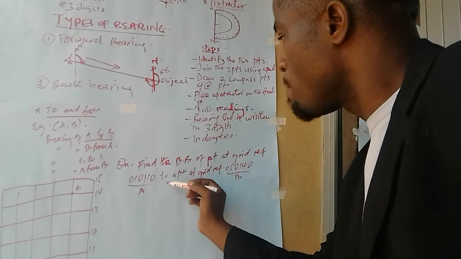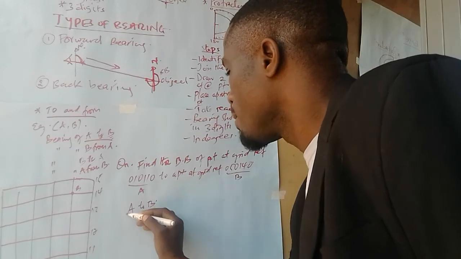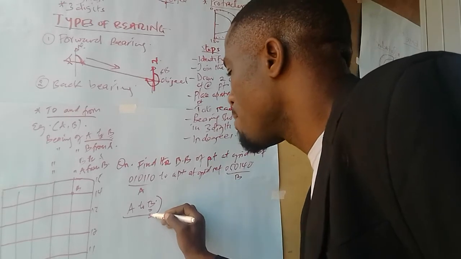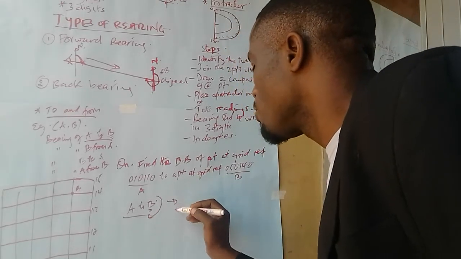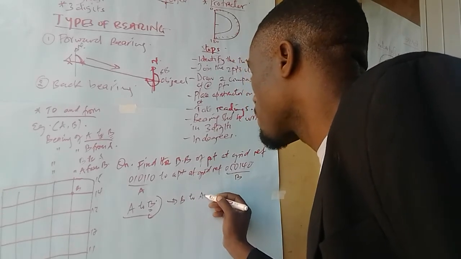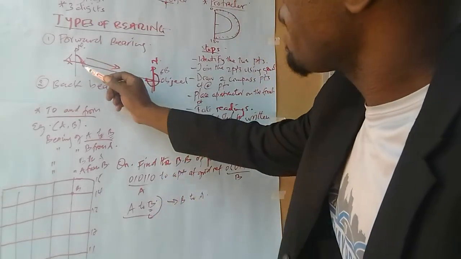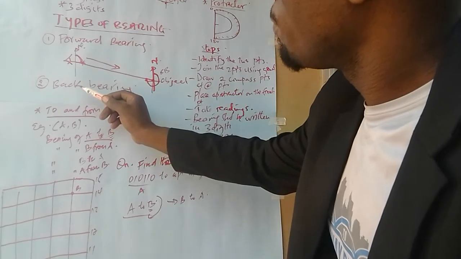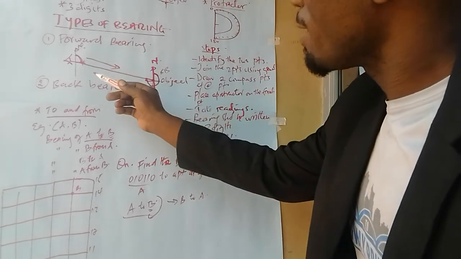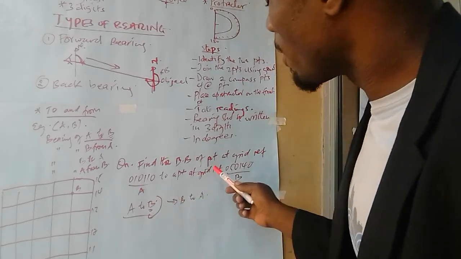A to B means the bearing of B, but the question wants the backer bearing, meaning it is interested in finding the bearing of B to A. Have you got this? The backer bearing is the bearing of an object from the former observer. Forward bearing is the bearing from the observer to the object. So we first know the forward bearing, then we get the backer bearing.